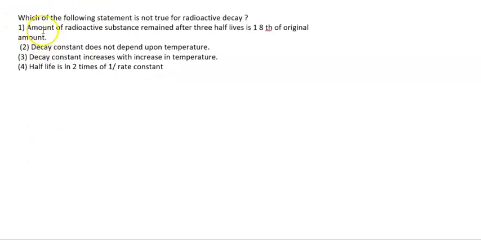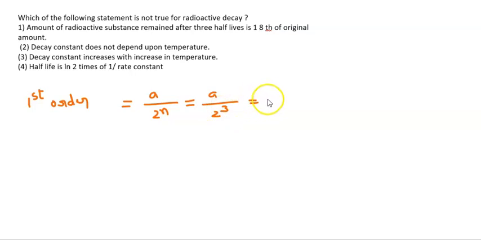So it is a question from chemical kinetics. Which of the following statements is not true about radioactivity? Amount of the radioactive substance remaining after 3 half-lives is 1/8 of the original amount. Radioactive disintegration reactions are first order reactions. For a first order reaction, the amount of reactant left after n half-lives is A by 2 power n, where n is the number of half-lives. A by 2 cube will be equal to A by 8. So 1/8 of the original amount is left after 3 half-lives. It is a correct statement.